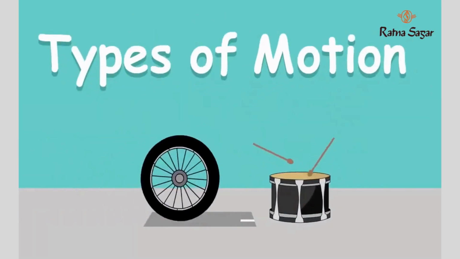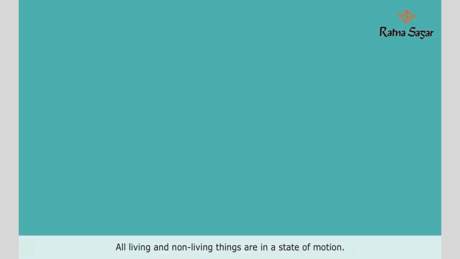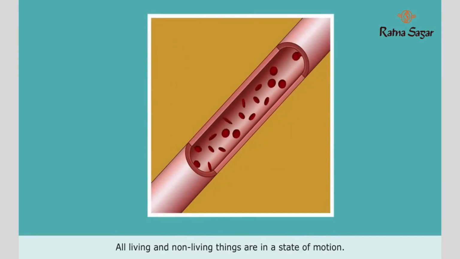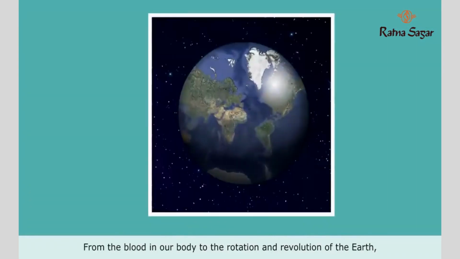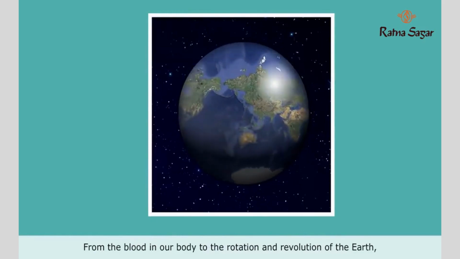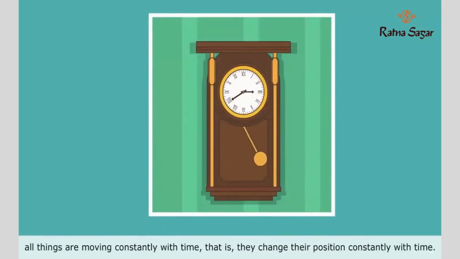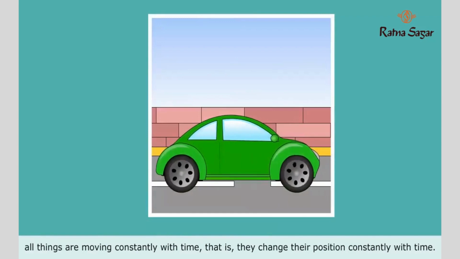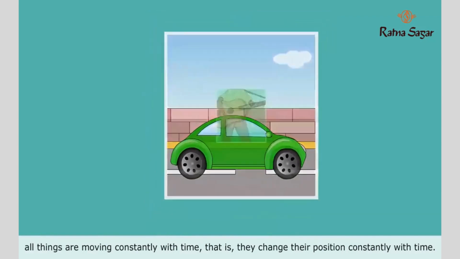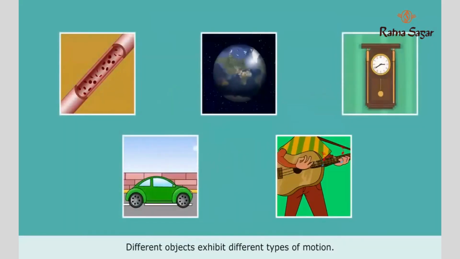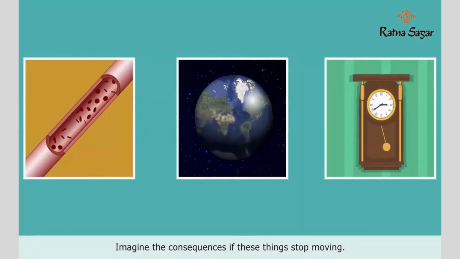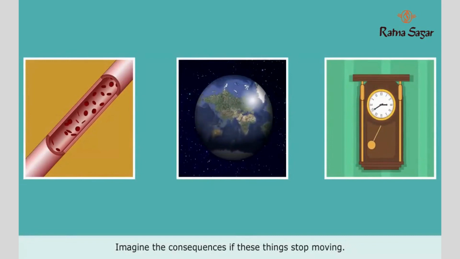Types of motion. All living and non-living things are in a state of motion, from the blood in our body to the rotation and revolution of the earth. All things are moving constantly with time, that is, they change their position constantly with time. This is called motion. Different objects exhibit different types of motion. Imagine the consequences if these things stop moving.